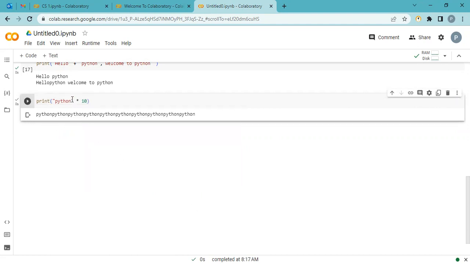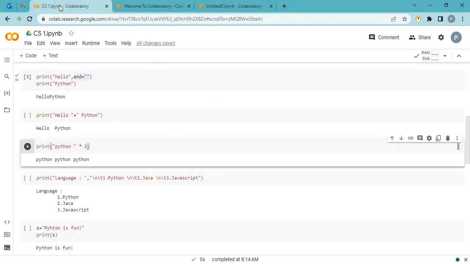Look at here, if I add Python and a space, then ta-da, see, Python space, Python space. So we can count like that. It prints 10 times. Let's change the number. Python, Python, Python, 3 times. So basically the multiplying sign means I want to print this statement this number of times. So when we use multiply and a number, the string prints that many times. I use 5, then the string prints 5 times.